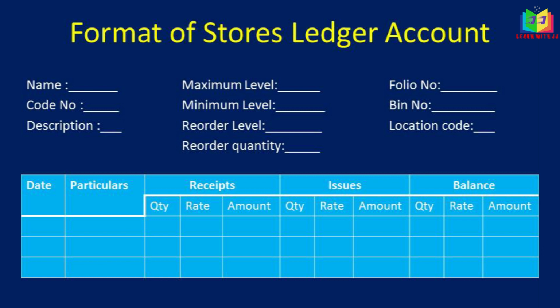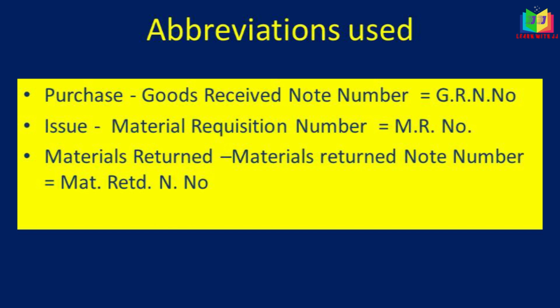Next we'll see the abbreviations used in this chapter. For purchase, under particulars we have to write purchase. So instead of purchase we will write goods received note number. Goods received note number is nothing but the goods we received. For that they will have some note number that we have to write there. Instead of that we will write GRN number.